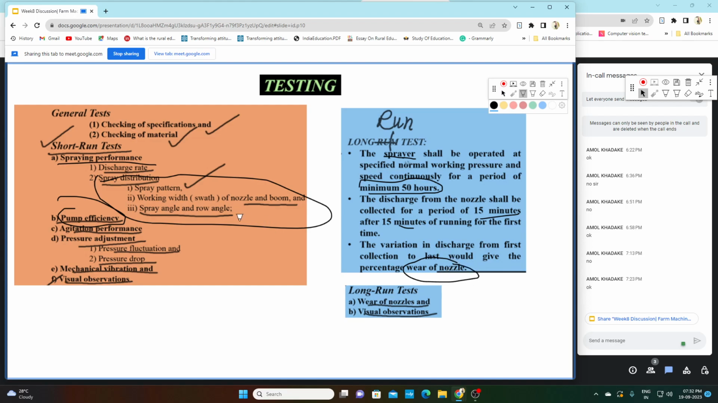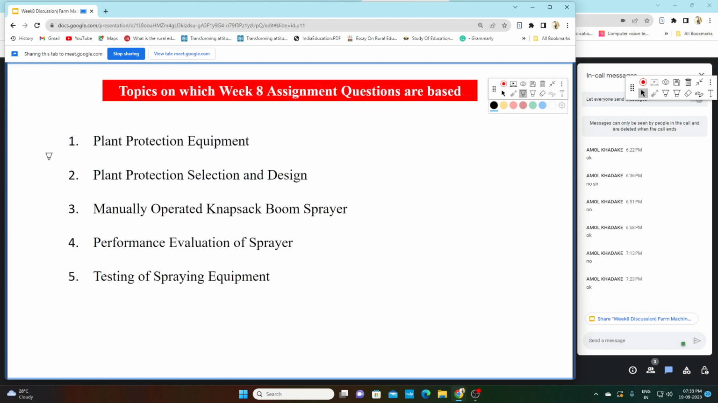Again I am repeating, there are two types of test: the short run test and the long run test. The short run test is for measuring the discharge, spray distribution, pressure fluctuation and so on. For the long run test, we have to run the test for a continuous minimum of 50 hours. This is the criterion of the long run test, and we do it to measure the wear of the nozzle. Nothing more to explain about this slide. Let's move on to the question and answer.